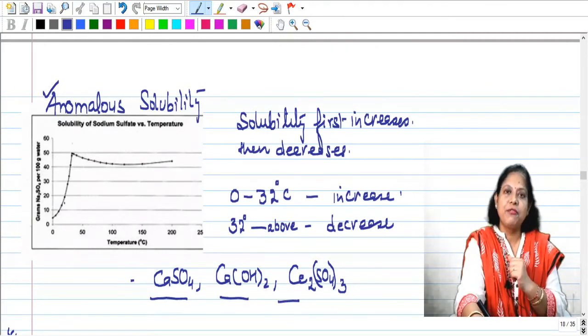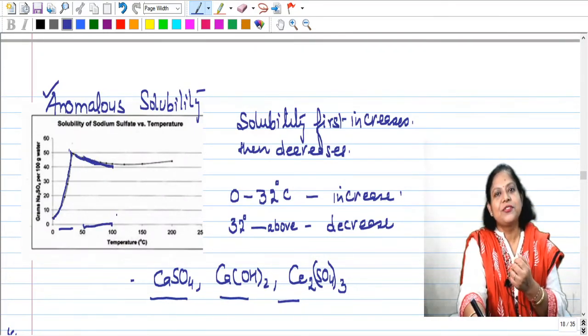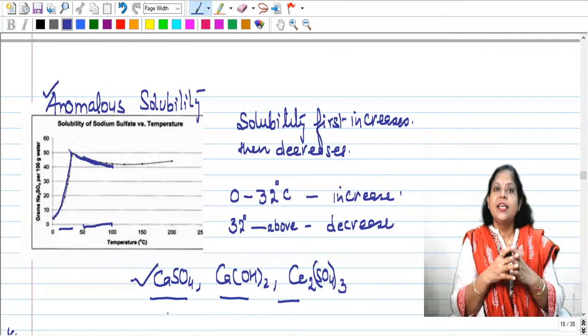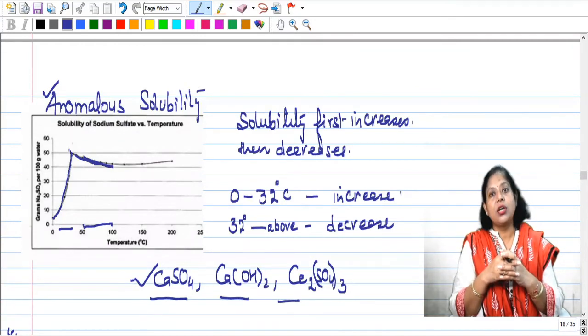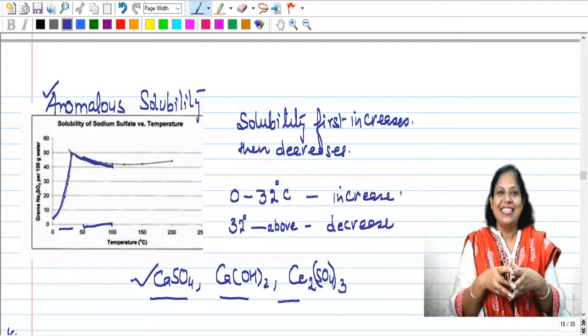You will find if you take these chemicals, their solubility first increases up to a certain temperature. That becomes the optimum temperature. After that, with increase in temperature, see the temperature has changed from 50 to 100 and the solubility has decreased. So solubility decreases with temperature. So these are the three chemicals or salts or compounds, they show abnormal solubility. Why? Because with the increase in temperature, their solubility decreases.